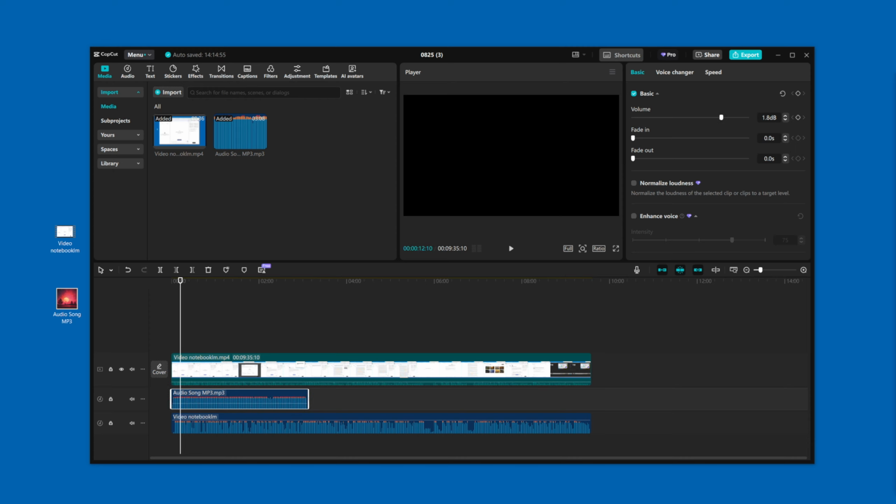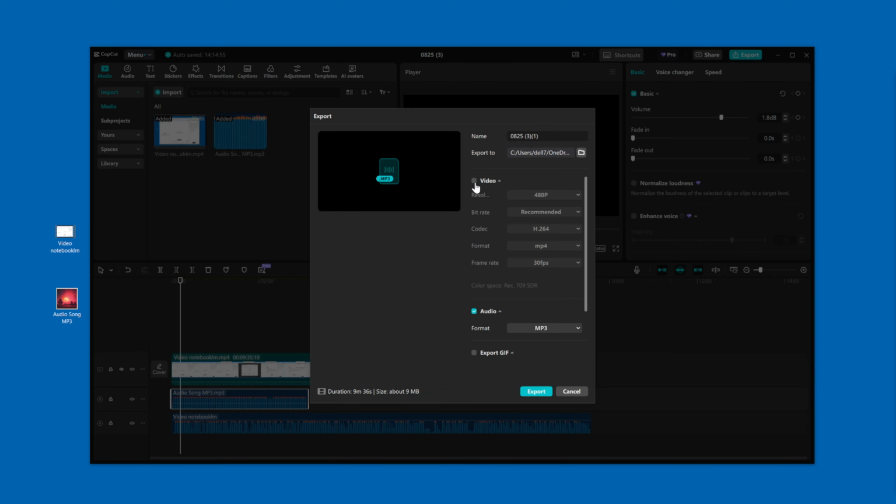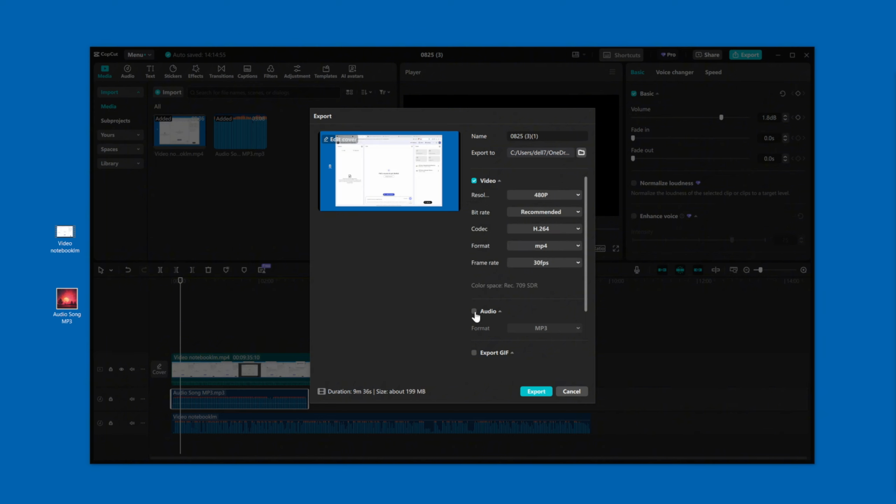Next, to save the new video with the audio added, we go to export, click video and audio, make sure both are on, and then select your resolution and click export. So which I did earlier, and let me show you the result.